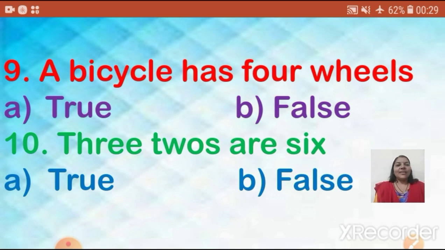Now table of 3. 3 ones are 3. 3 twos are 6. 3 threes are 9. 3 fours are 12. 3 fives are 15. 3 sixes are 18. 3 sevens are 21. 3 eights are 24. 3 nines are 27. 3 tens are 30.